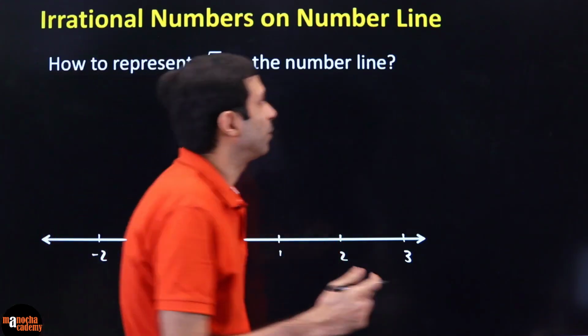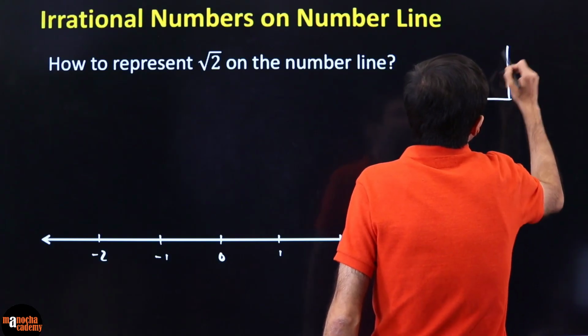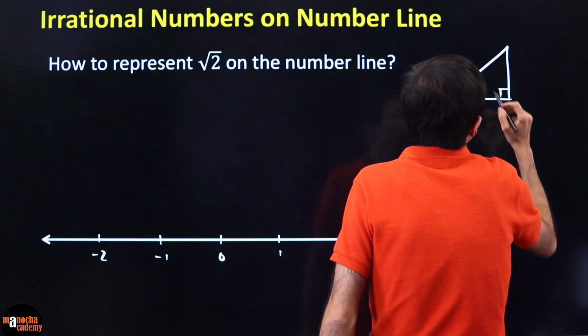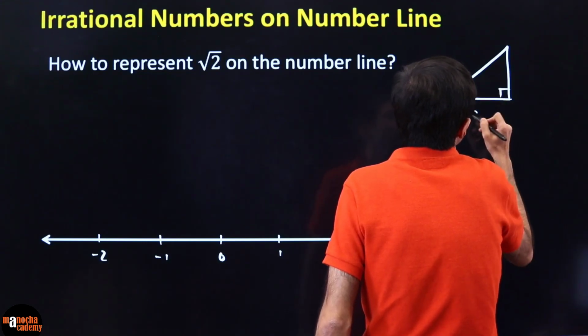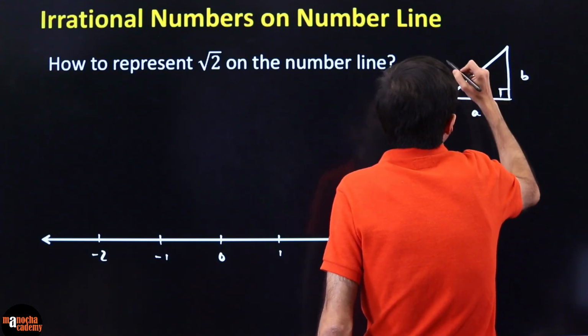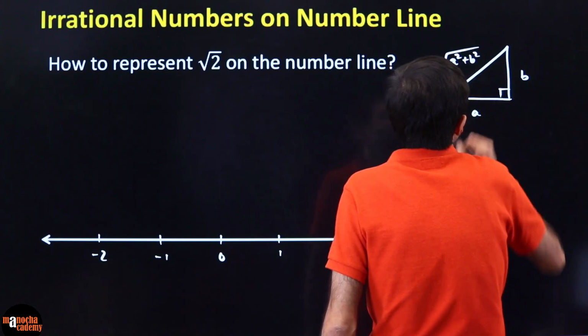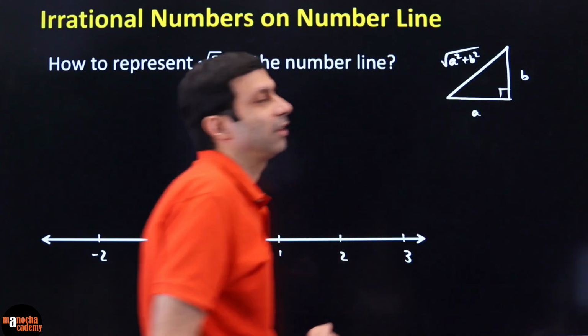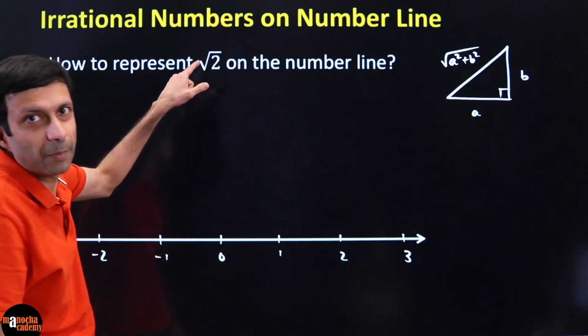And Pythagoras theorem, if you guys remember, it is basically a right angle triangle where you have, let's say, these two sides A and B. Then what is the hypotenuse? It is the square root of A square plus B square. Sum of squares of the two sides and you take the root of that. And that is why we are going to use Pythagoras, because we want a root number.